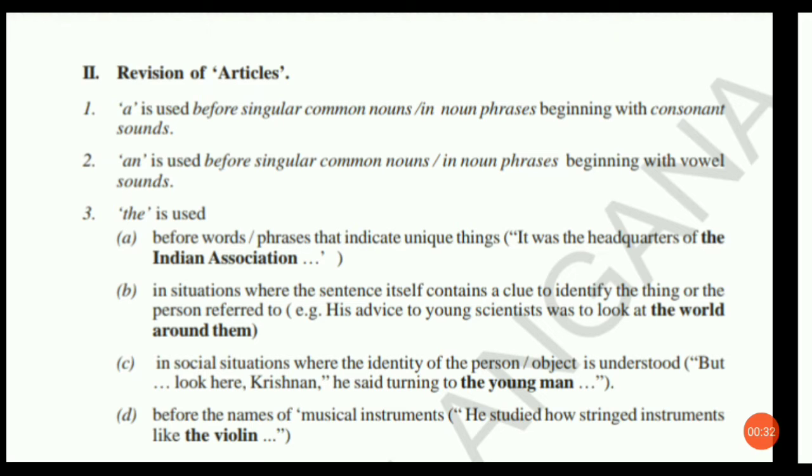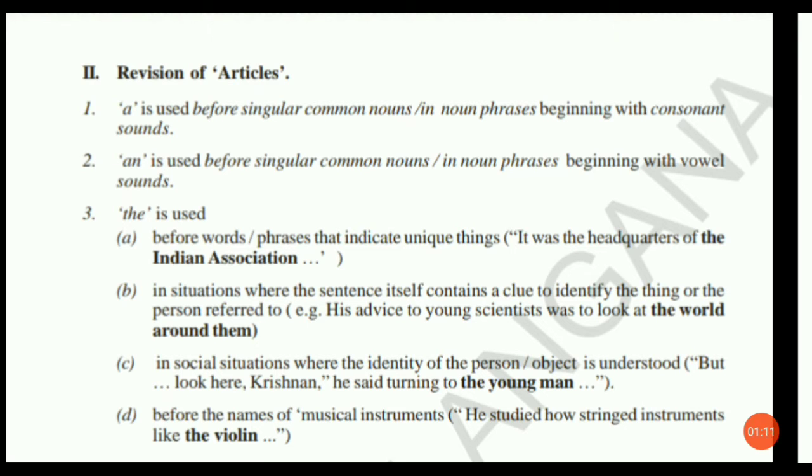A is used before singular common nouns or in noun phrases beginning with consonant sounds. You know singular nouns. Then what are noun phrases? A noun phrase is a group of nouns together. For example, young is a noun and man is a noun. These two are individual nouns. If we put them together, it is a young man. So that is called a phrase. Young man is a phrase.